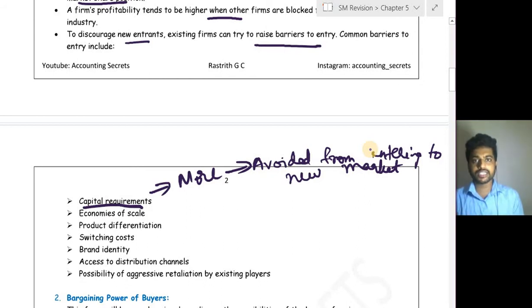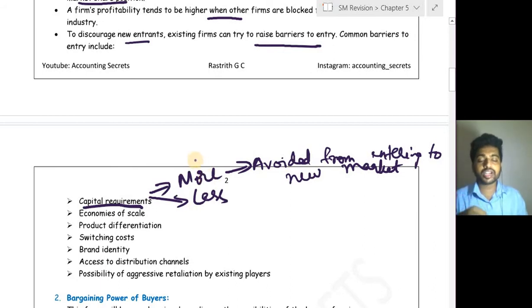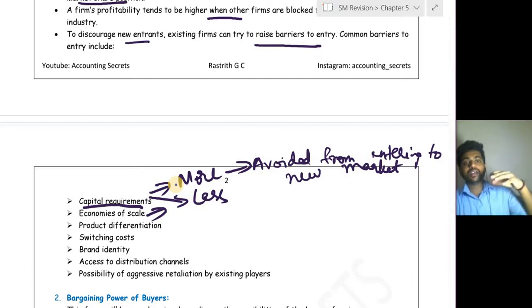For example, infrastructure industry. In infrastructure industry, they need a lot of capital. So in this case, there will be less competitors, because new entrants might not be having that much capital which is required to set up a plant. So if it is less, there is a possibility of more and more new entrants coming into a market. Economies of scale. So if old organizations are enjoying economies of scale, that is utilizing resources to the maximum extent, maximum utilization of available resources.